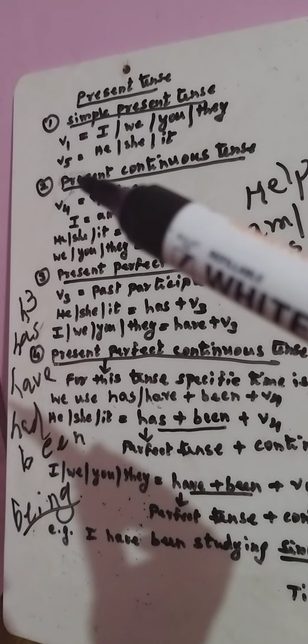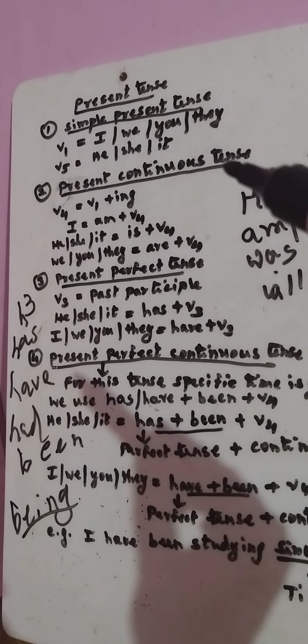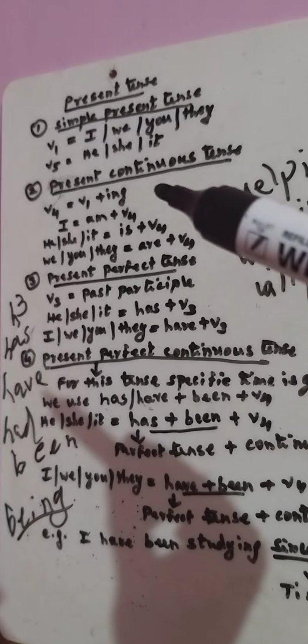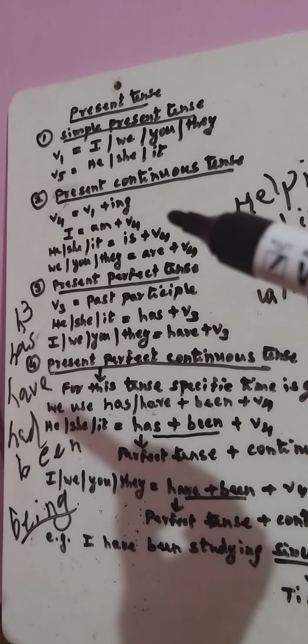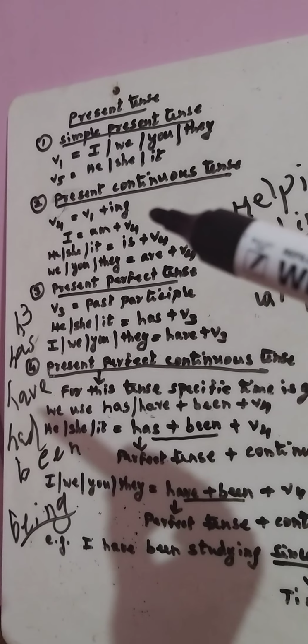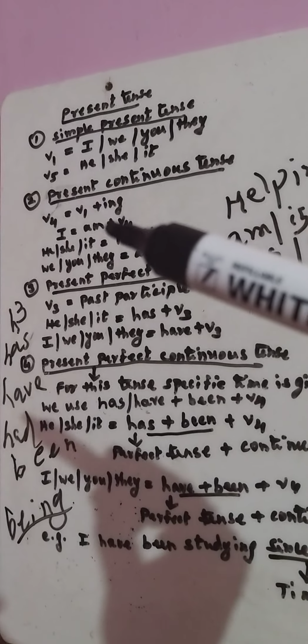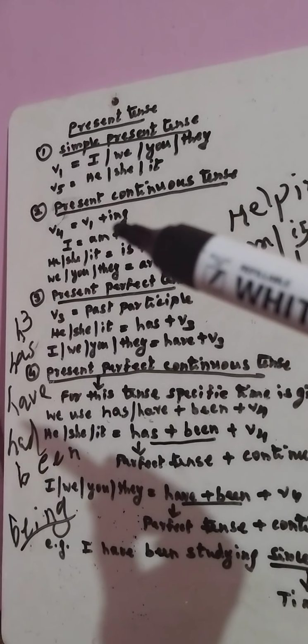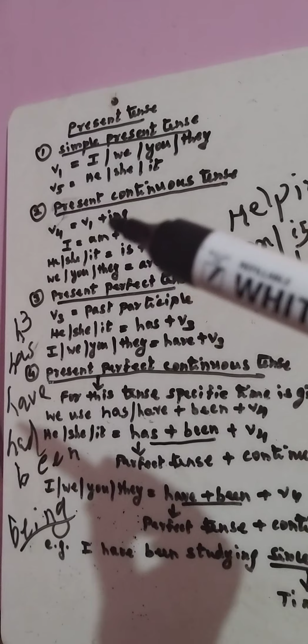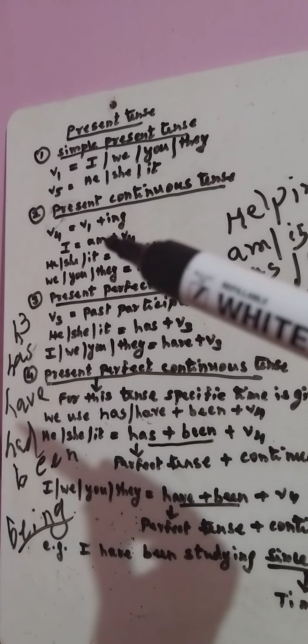Now let's go to the present continuous tense. Continuous means the action of the present, the verb is still continuing. It is not yet finished. So we are going to take verb 4. How is verb 4 formed? It's formed by adding ing to verb 1.